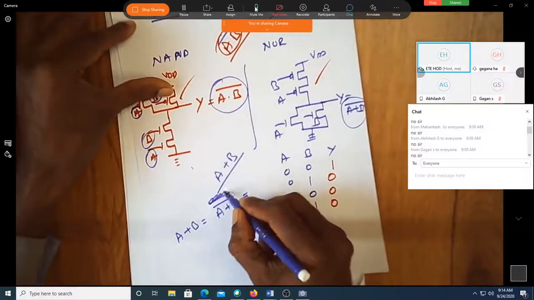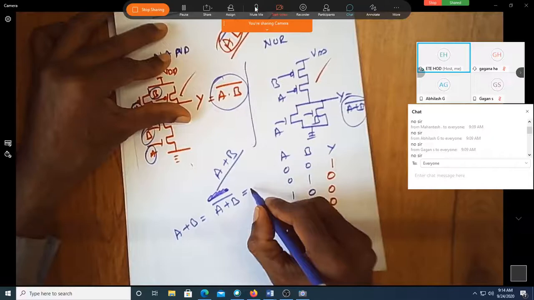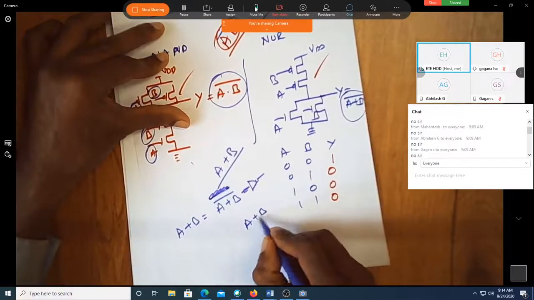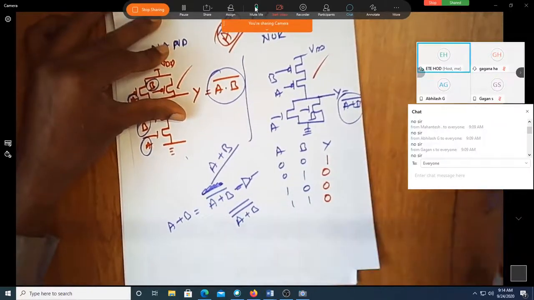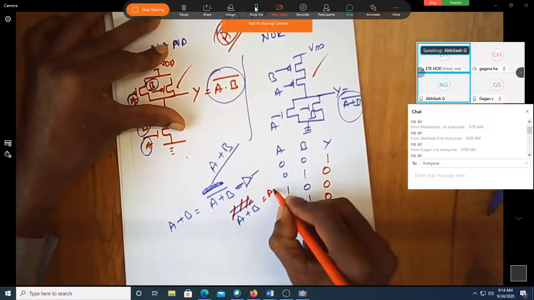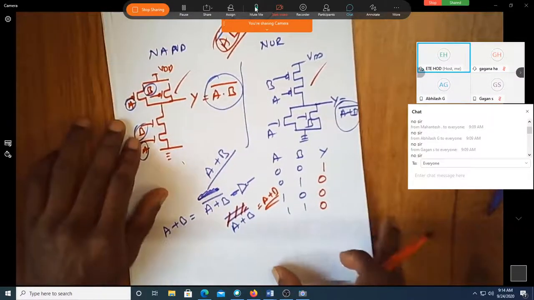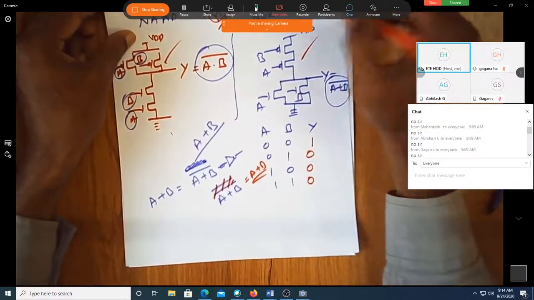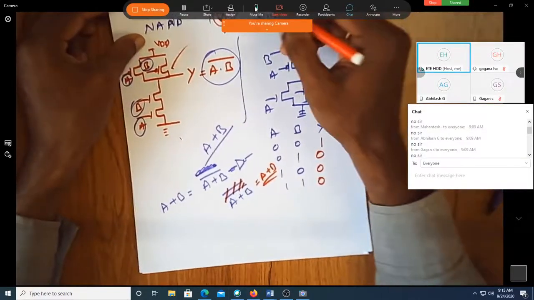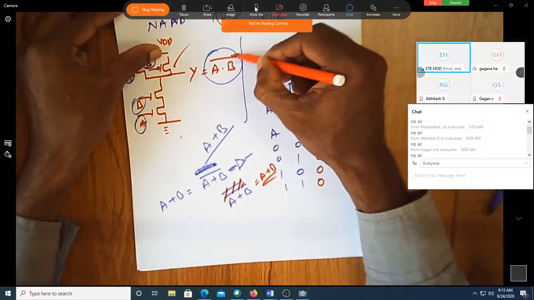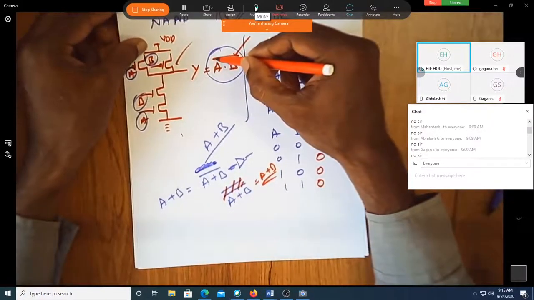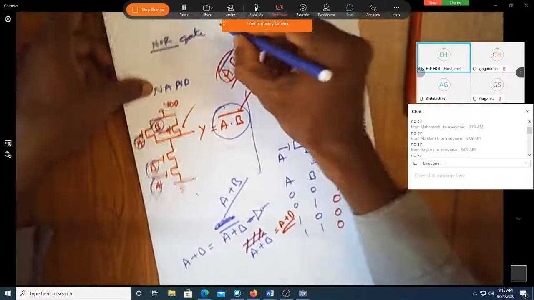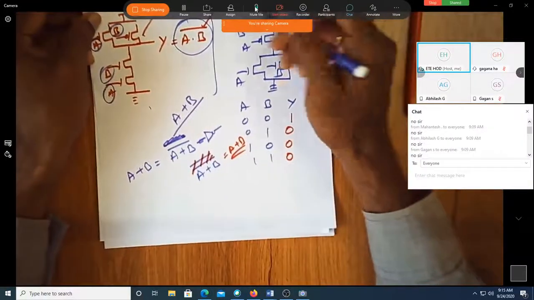Or I will do this, then I will pass it through one more inverter. If I pass it through one more inverter, is it like A plus B double bar? Can I cancel out these two bars and say A plus B? Yes, sir. If you want a non-complemented, non-negated output, you need to pass the final output through one more inverter, because using CMOS you will always get a negated output, which is always with a bar. That is one observation you could observe in CMOS. CMOS outputs always have a bar.